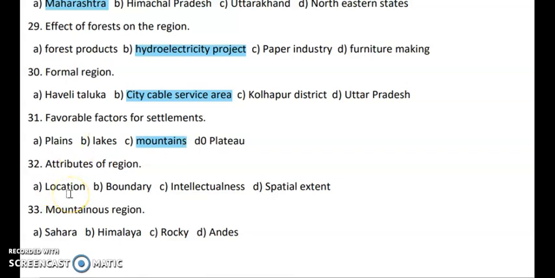Next question, attributes of region. So you have options like location, boundary, intellectualness and spatial extents. So the right answer here is intellectualness. Okay, because intellectualness is not the attribute of a region. Next question, mountainous region. So Sahara, Himalaya, Rocky and Andes. So Himalaya, Rocky, Andes are all mountains. Sahara is a type of desert. So it's the odd man out, it's the incorrect factor and it's our right answer, option A, Sahara. So this is all about exercise number 1, incorrect factors.